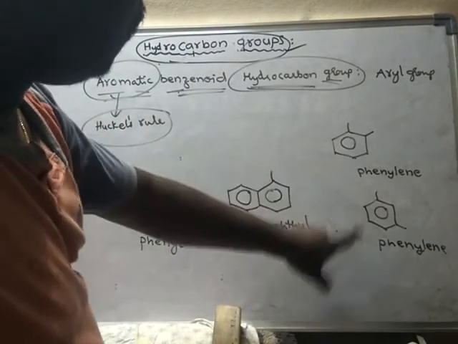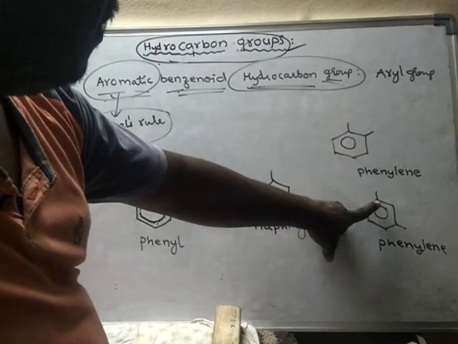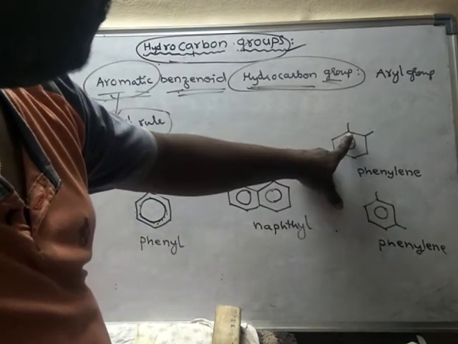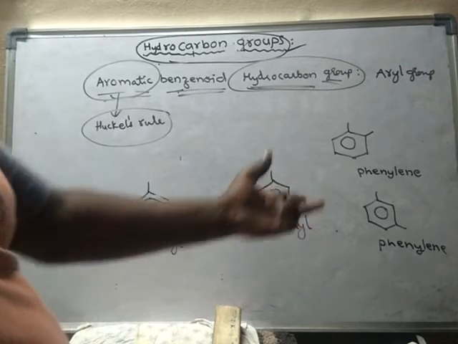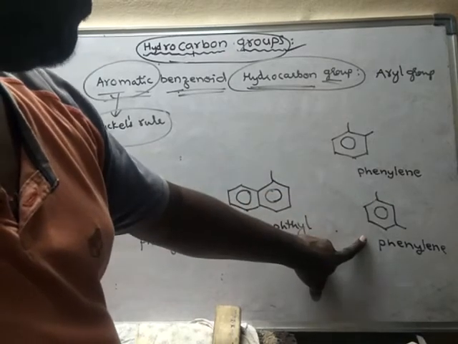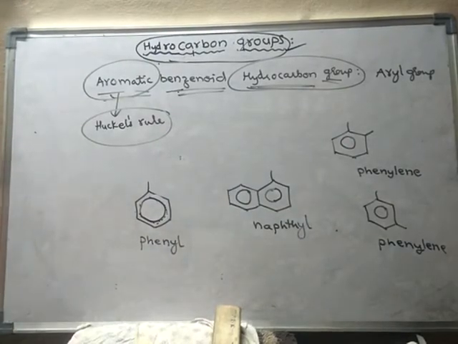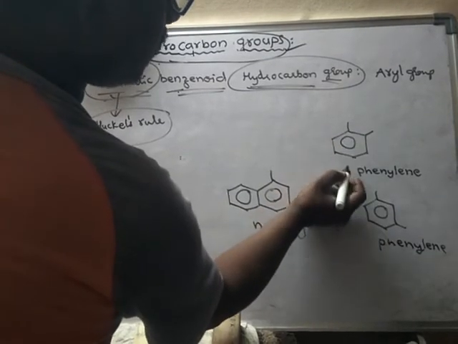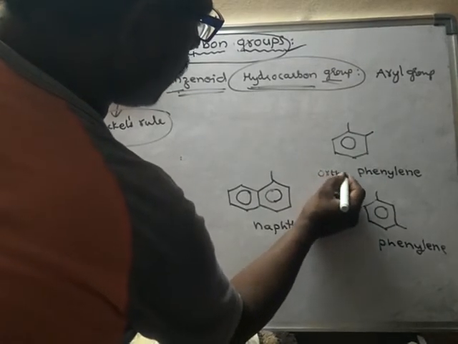But is there any difference between these two? Yes. This compound is different from this compound, because here the two hydrogens lost are from adjacent carbons, but here alternate carbons are losing one hydrogen each. Then these two are different. The properties of this one are different from the properties of this one, so we should not give the same name. Remember that in a ring, if two adjacent carbons each lose one hydrogen, then it is said to be ortho. O-R-T-H-O.